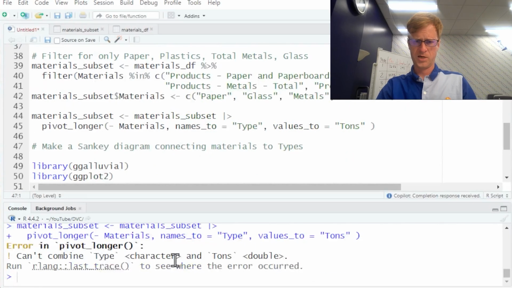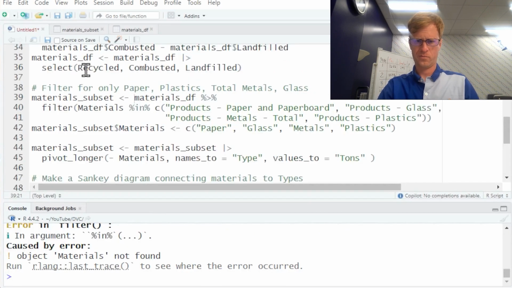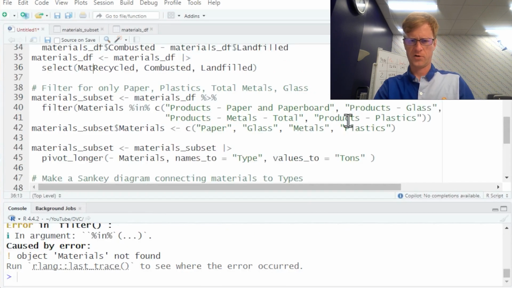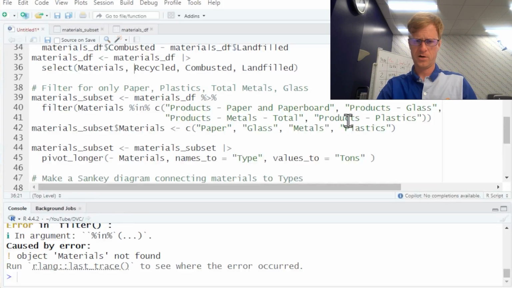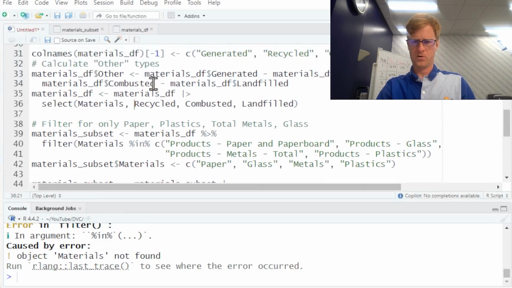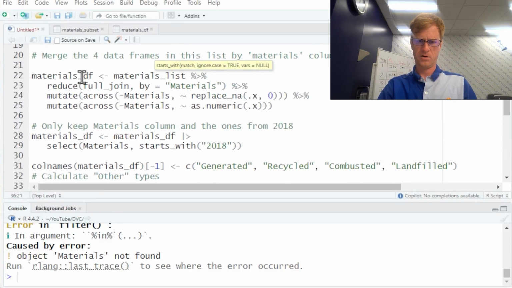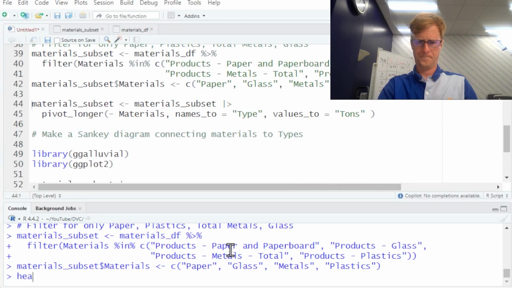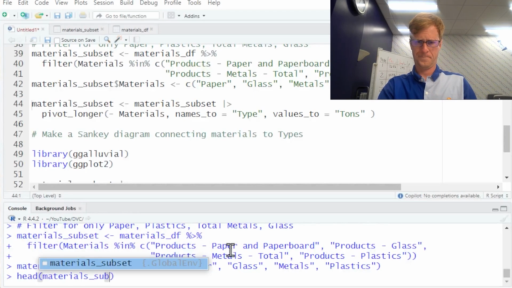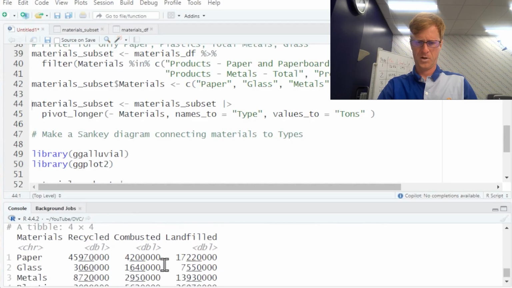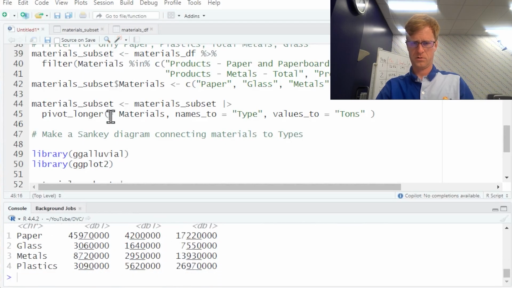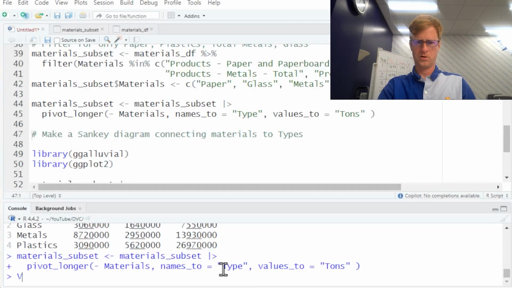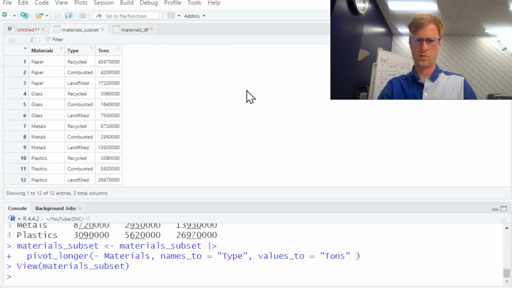All right, let's take a look now. It doesn't like that. Let's see what we did wrong. And we can see that I forgot to select the materials column here. Very silly. So now we need to run a few things again. I think we got it. Pivot longer. And this is exactly what we want.